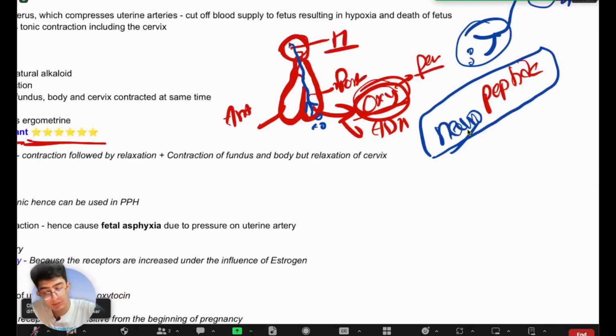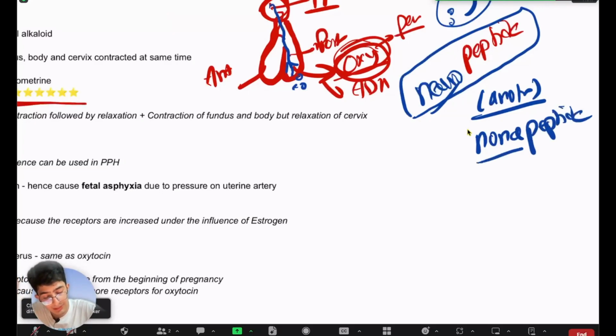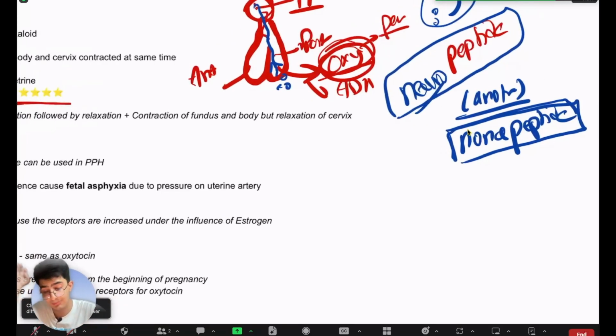Another name they might ask you in Viva, another name of oxytocin, it is also known as nonapeptide, right? Correct me if I'm wrong, because I might have forgotten it. So it's also called nonapeptide. This is important for your Viva exams, right?